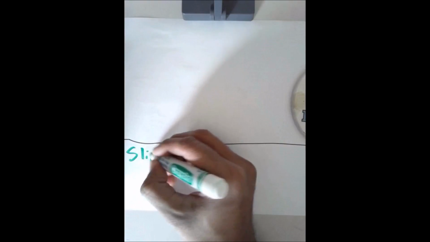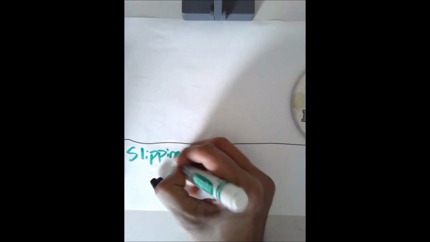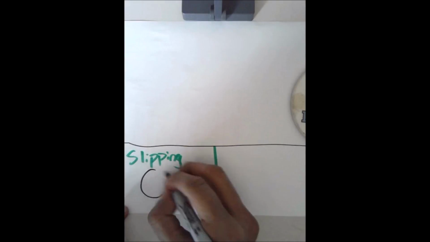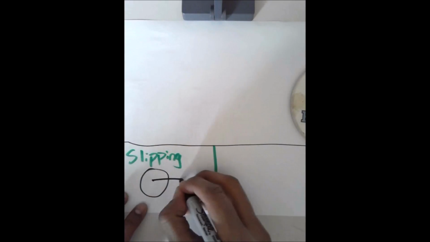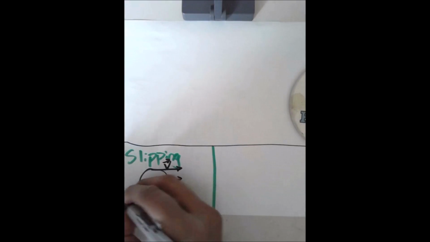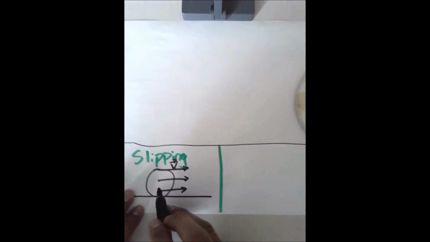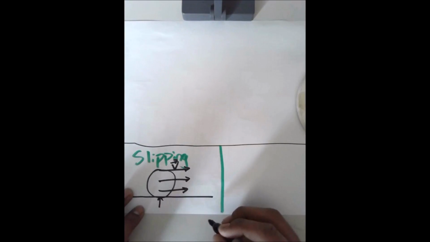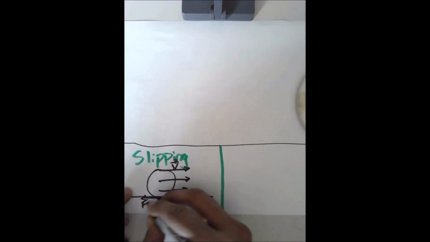Let's do this. Slipping. That means that this object, this coaster, the circle has some translational velocity to the right. At this point, there's going to be friction, right?